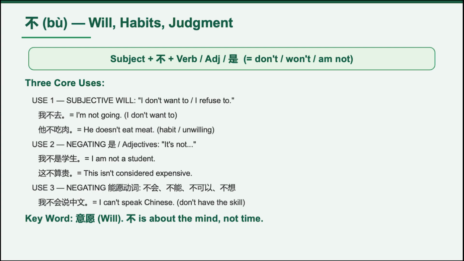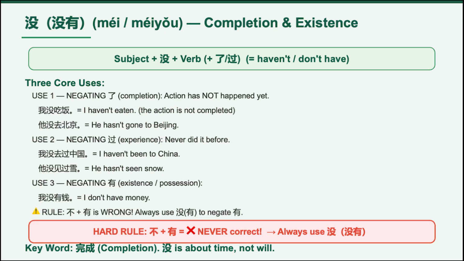Now here's another common use, auxiliary verbs. For example, 不会, 不能, 不可以, 不想. All of these use bu. So remember, bu is not about time. It's about attitude, judgment, or general situations. All right, now let's talk about mei.